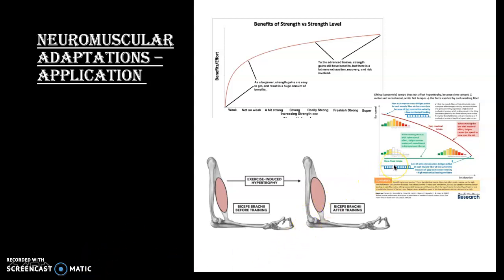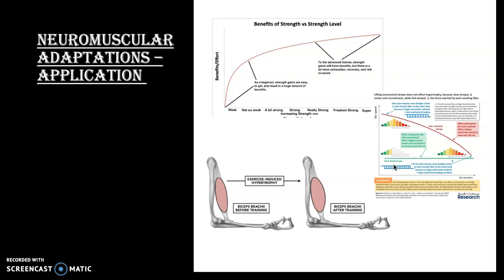And this graph on the right similarly is just showing that the lifting concentric tempo does not affect hypertrophy, because slower tempos decrease the motor unit recruitment, while fast tempos decrease the force exerted by the working fibres. So we can see on the graph that the bar speed decreases as the duration increases. So when you're moving the bar with submaximal effort, fatigue causes motor unit recruitment to increase over the set. And because it's so fast and maximal, the bar speed actually slows over the set as well.